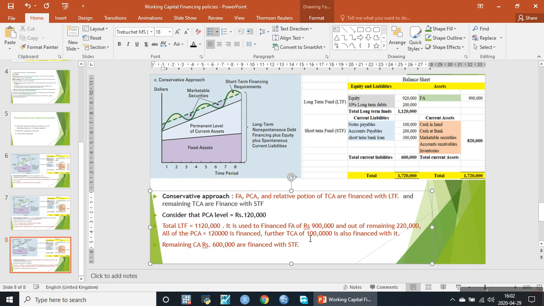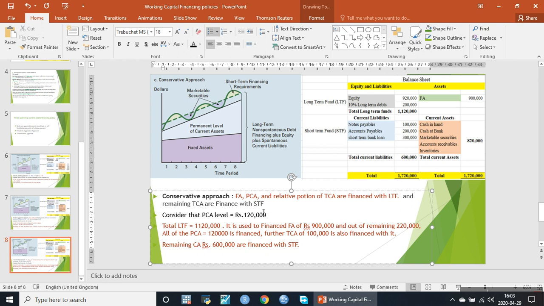Further, of the temporary current assets of rupees 700,000, 100,000 is financed with the long-term funds, and the remaining 600,000 is financed with current liabilities. It is raised with current liabilities.